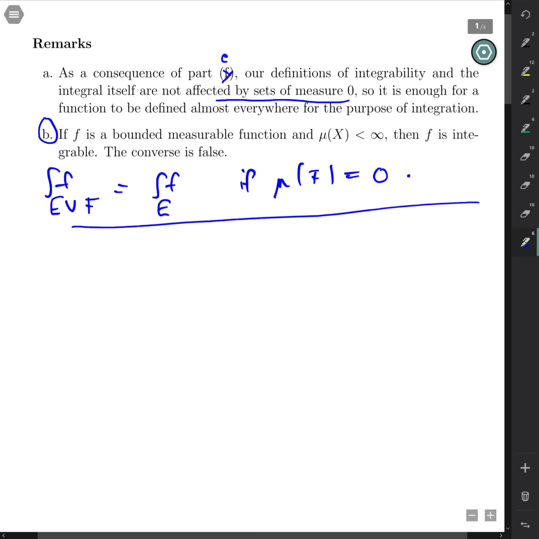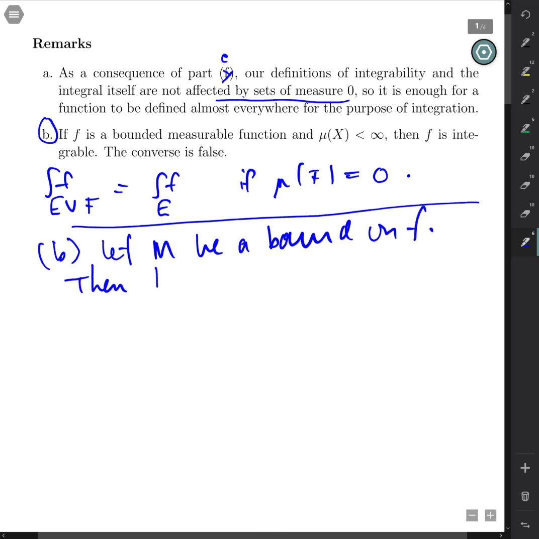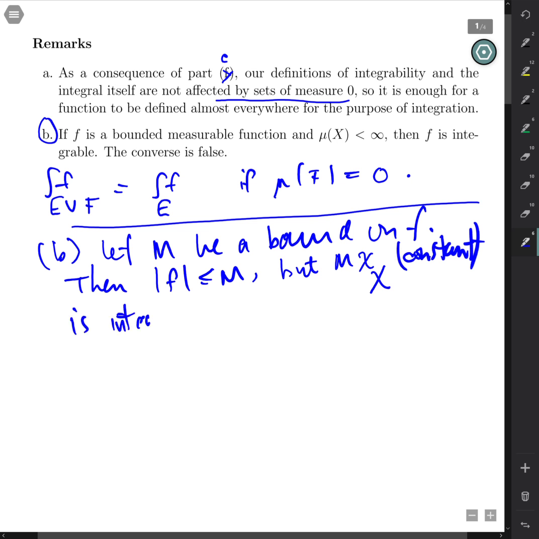That's not too hard to see, because what we have here for B is that we would have, let M be a bound on f, then the absolute value of f is less than or equal to M. But the function M times the characteristic function of capital X, that is a constant function, is integrable, since its integral is just M times the measure of X, and that's finite because the measure of the space is finite.